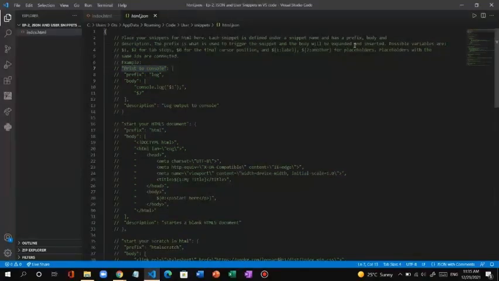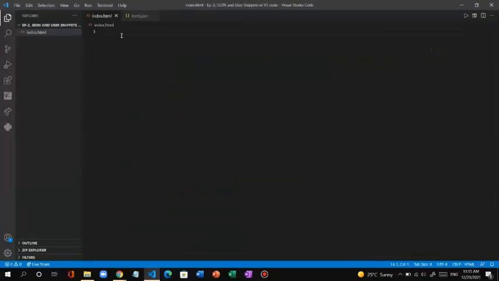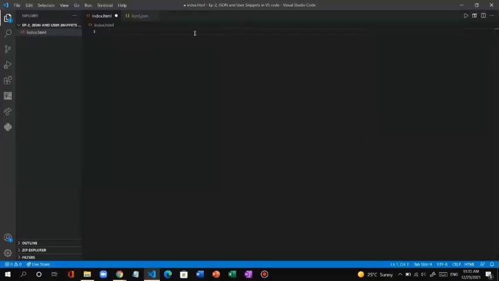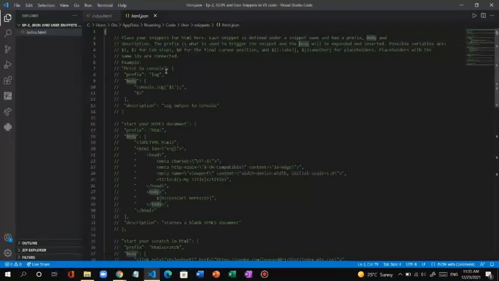This is a snippet name, and this is what it shows when you type html colon 5. Sometimes it will show something when it's a user snippet. That is nothing but this name, print to console, whichever will come, and then next are prefix, body and description.